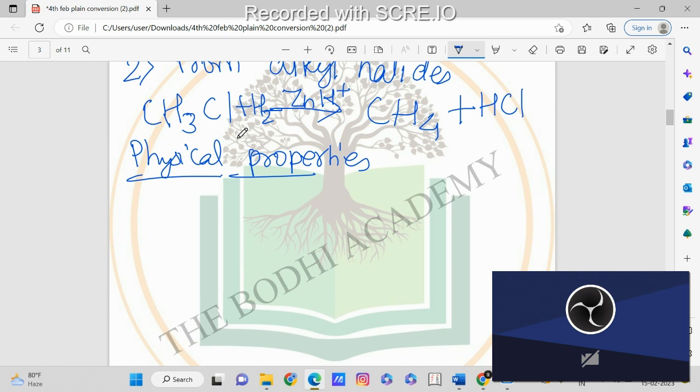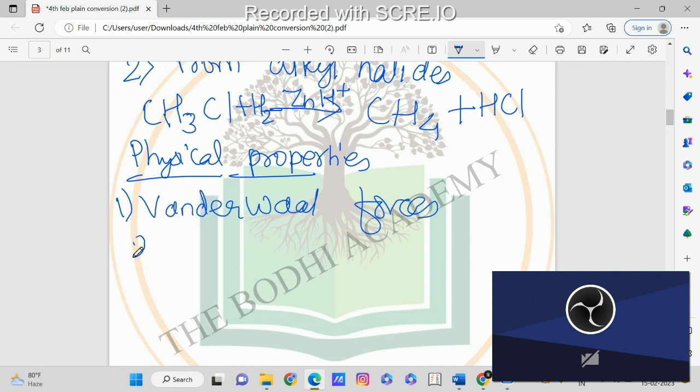in van der Waals forces, and this increase in van der Waals forces is responsible for them being held together by these forces. Okay, so they are held together strongly. So this is one of the main physical properties, that is the van der Waals forces.